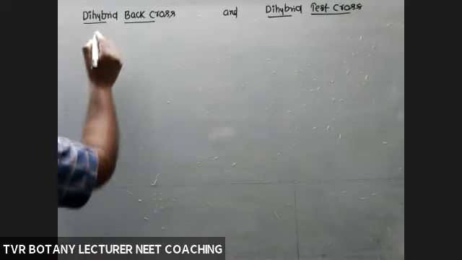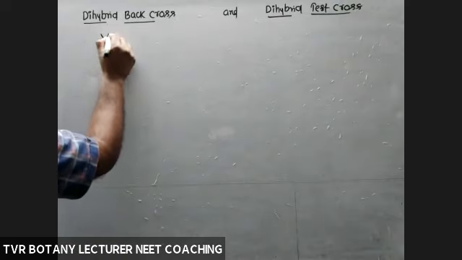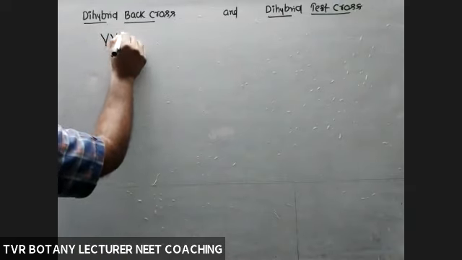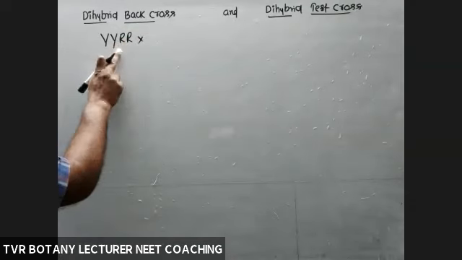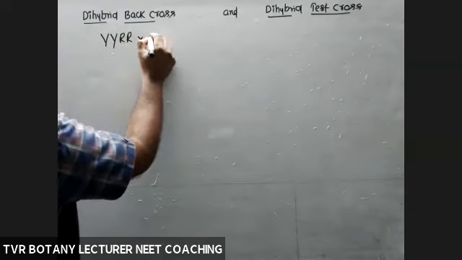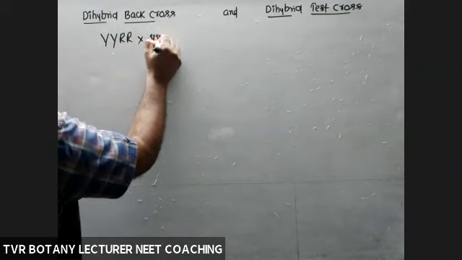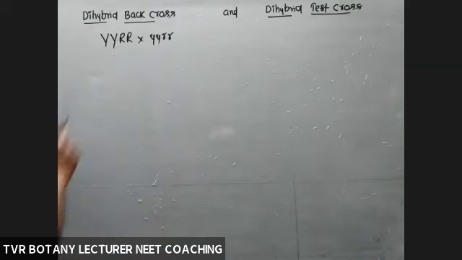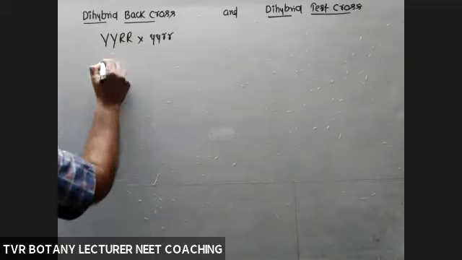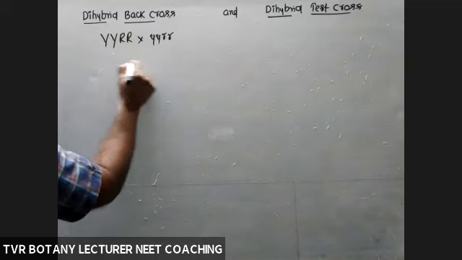So first one, back cross. So capital Y, capital Y, capital R crossed with this unknown one, for example. And the known one is small y, small y, small r, small r. It is a test cross, not self-pollination. Okay, so how many kinds of gametes are possible here?